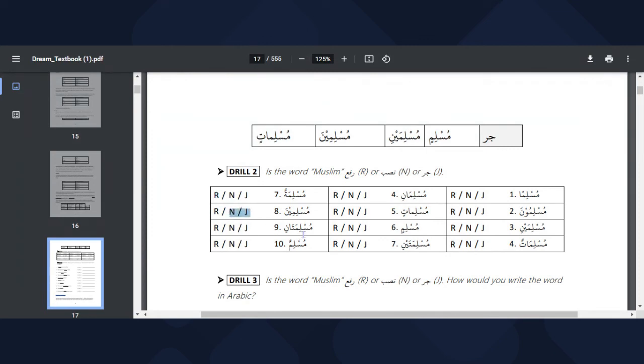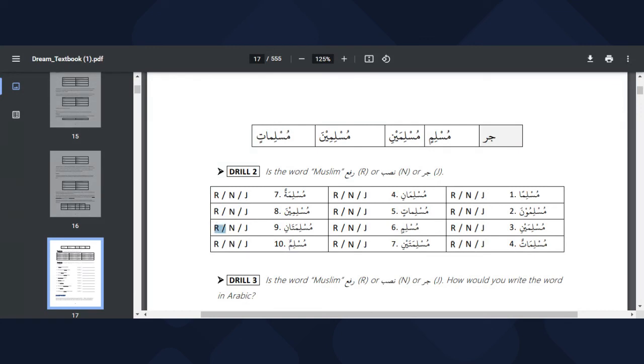Also, we have Muslimatani. Muslimatani, the ta is there. We go back to our feminine chart and look for the ending combination. So we start: Muslimatun, Muslimatan, Muslimatin. Nothing clicks there. And we have Muslimatani. Oh, it clicks. That is rafun.